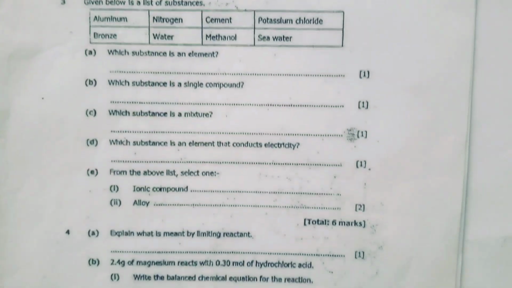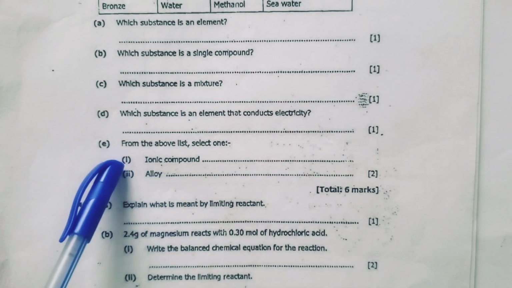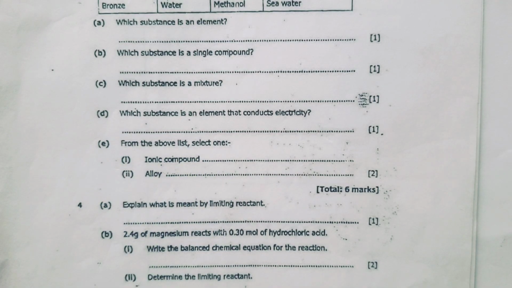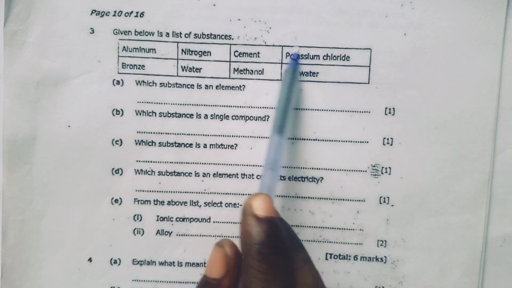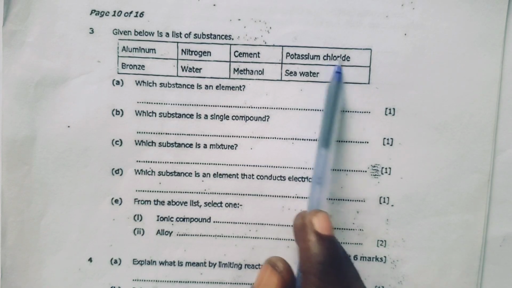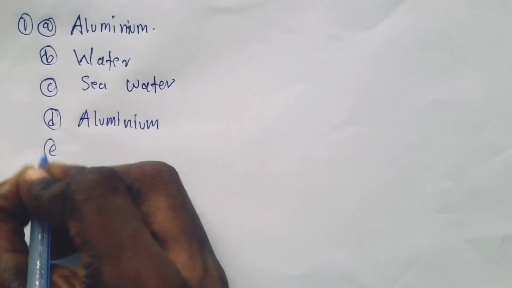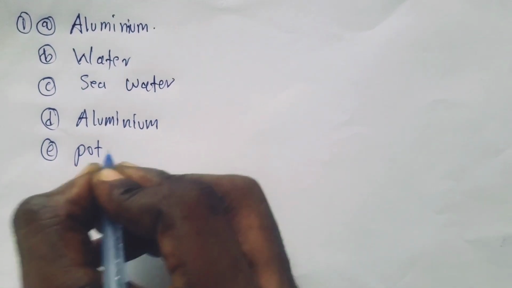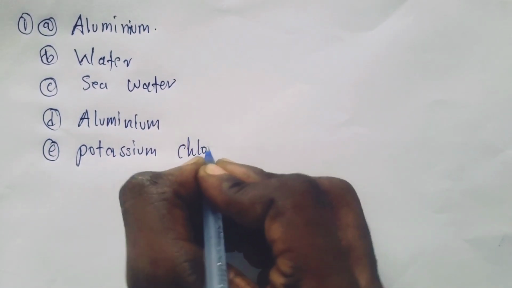Then the last question. From the above list, select one, Roman numeral 1, ionic compound. By definition, an ionic compound is a compound formed between a metal and a non-metal. Okay, and when you look here, we only have potassium chloride. Potassium is a metal from group 1. Chlorine is a non-metal from group 7. So this is an ionic compound. So our E, it's potassium chloride.